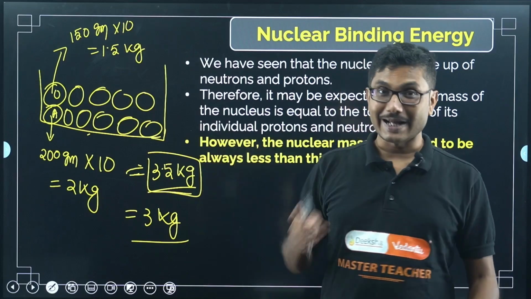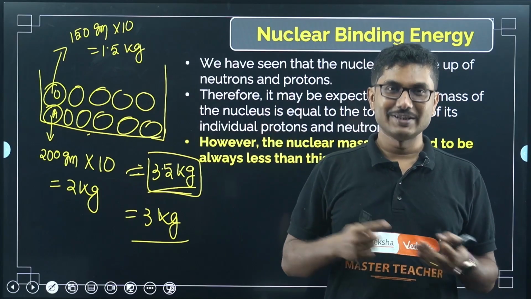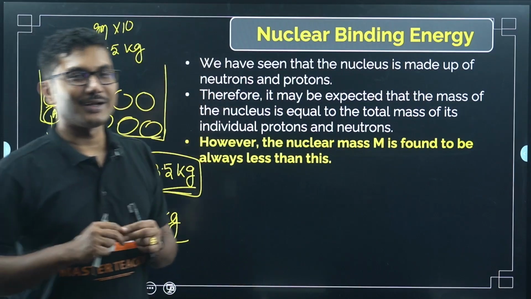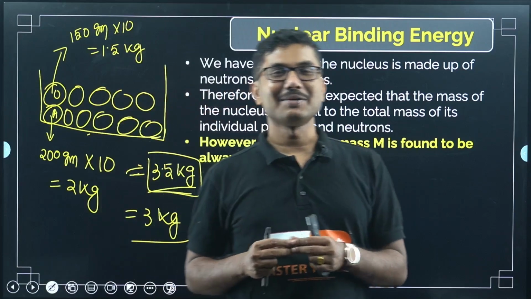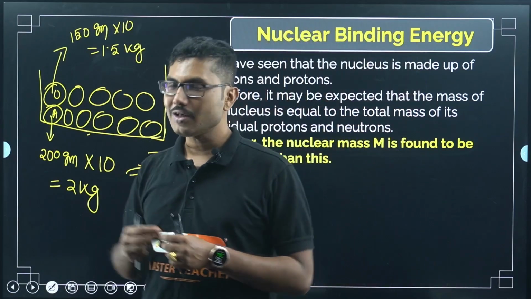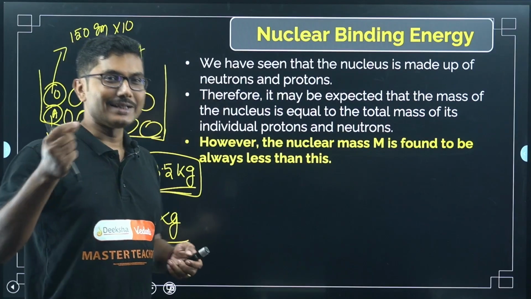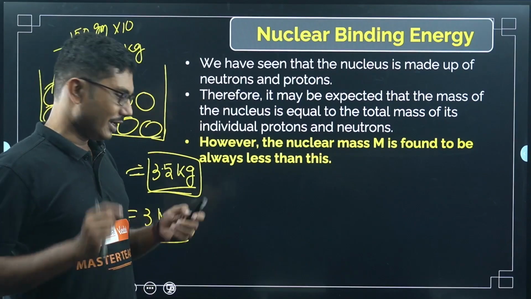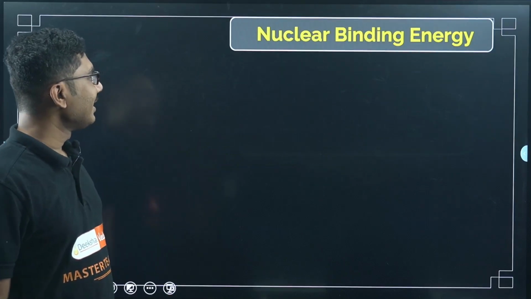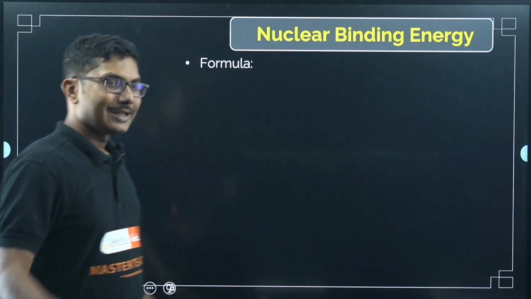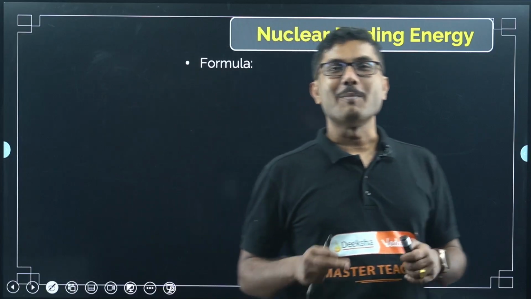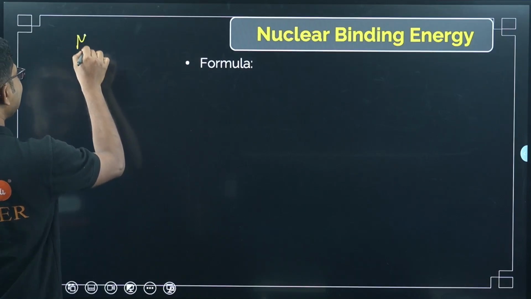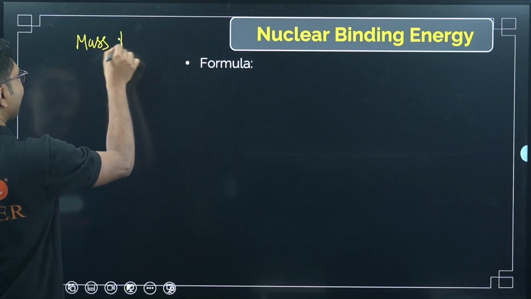So you are thinking, okay, that seller must have cheated. In this case, God must have cheated us, right? Even though they have given higher masses, actually the nucleus weighs less. So why is it so? Because that difference in energy is stored. We will discuss that, and that difference is called mass defect.